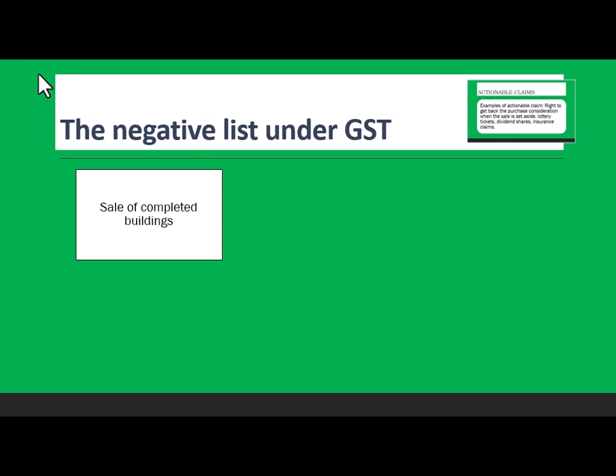Now, this is a very important one. When you are buying a building from someone, and it's a completed building, and he's selling it to you and you're registering it in your name straight away, no GST. But if you're buying a flat which is under construction, and you have entered into an agreement with either an authority or a builder, then it comes under the GST bracket.